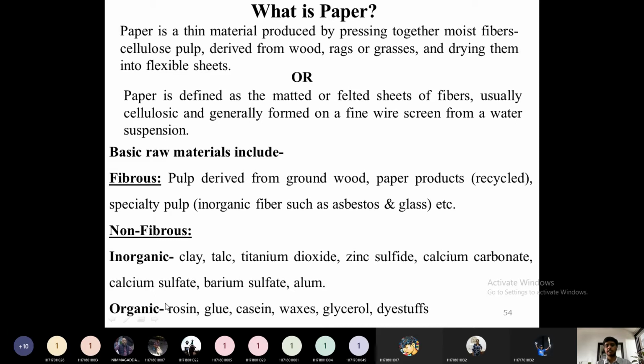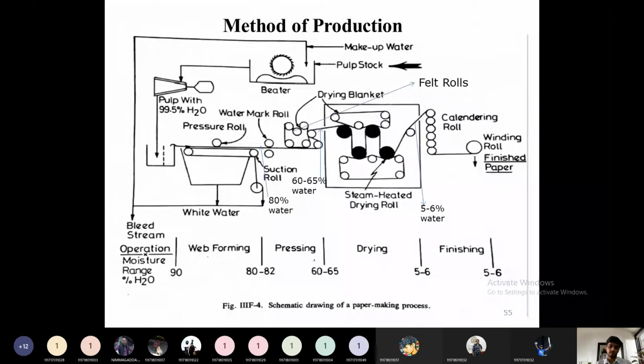Then organic chemicals, likewise, to increase the luster or glossy finish or to make the paper acid resistant. So we will add some organic chemicals. Those organic chemicals are rosin, glue, casein, waxes, glycerol, dyestuffs. All these chemicals will form raw materials for paper manufacturing. So the first one is pulp. Pulp is the major raw material for the paper industry. Together with this pulp, other non-fibrous materials are also required.